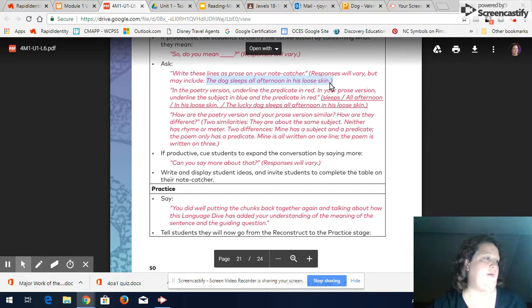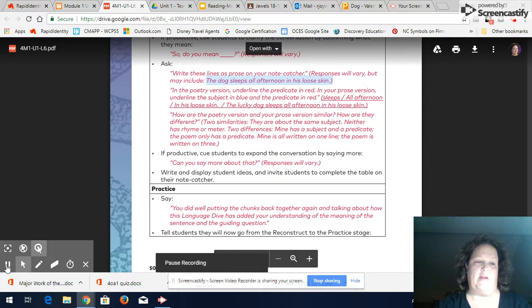So flip back to page 15. If you look right in the middle of the page, it says theme. I want you to write, what do you think the theme of dog is? And then go ahead and take a few minutes and put your supporting details. How do you know? What do you think the theme of this is? And what's one detail that supports it? And then another detail to support it. So go ahead and jot that down.